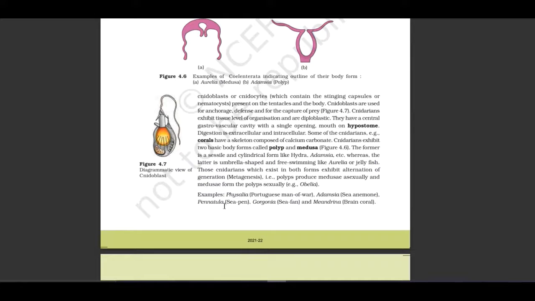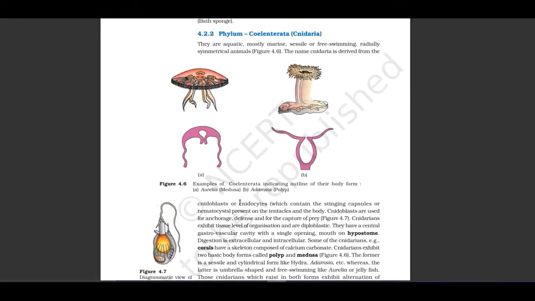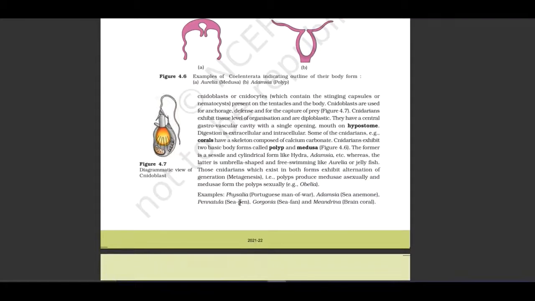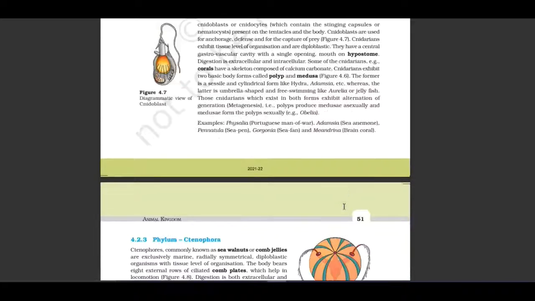Here is the cnidoblast. Let us see the examples of phylum Cnidaria: Physalia, Portuguese man-of-war; Adamsia, sea anemone; Pennatula, sea pen; Gorgonia, sea fan; Meandrina, brain coral. These examples are very important from the exam point of view. You have to remember the names.